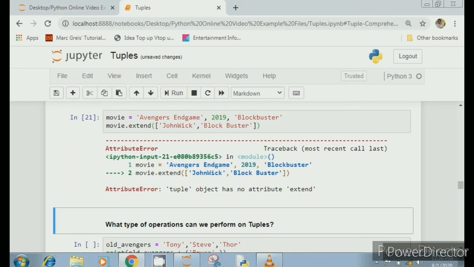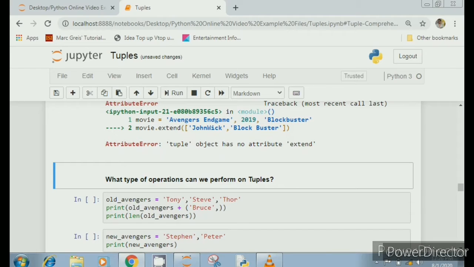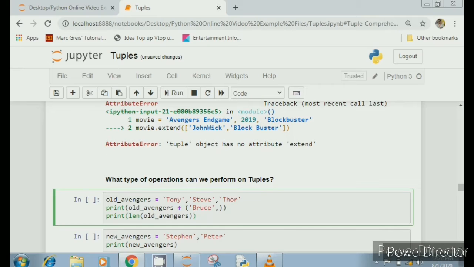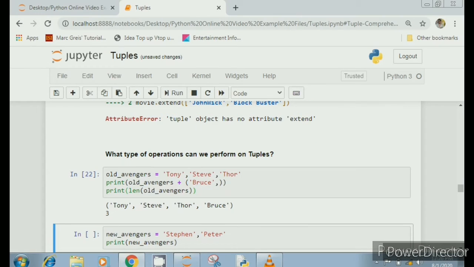So what type of operations can we perform on a tuple? Let's see. One operation that is available for tuples is concatenation. We can use the plus sign to concatenate. So I'm using here one item, Bruce, and concatenating it. Let's run this.